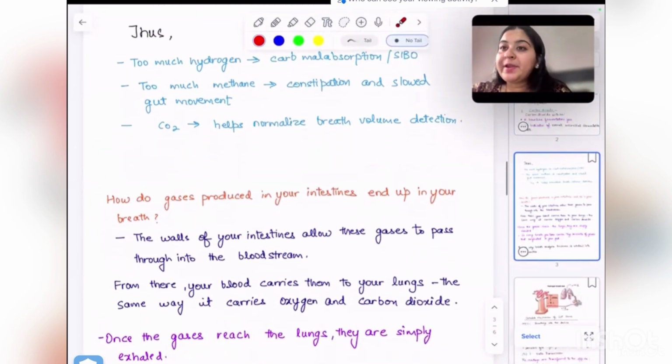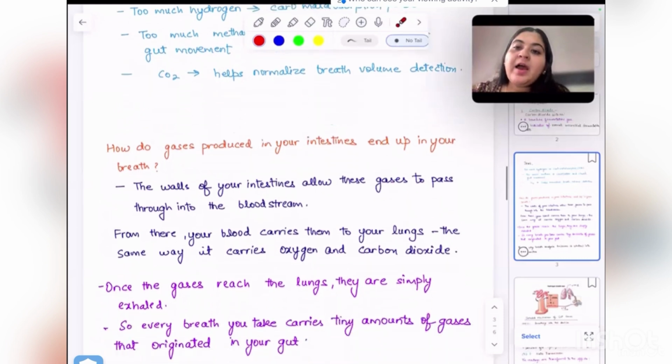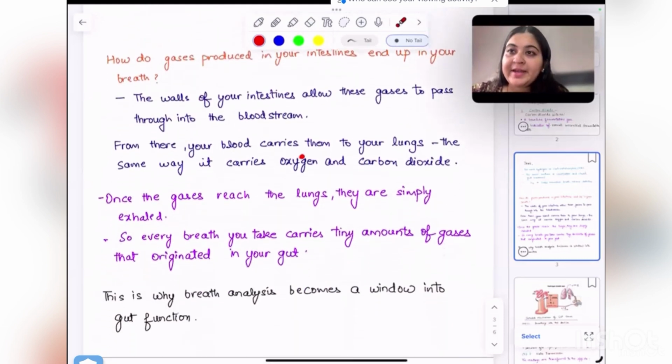How do gases produced in your intestine end up in your breath? The walls of our intestine allow these gases to pass through into the bloodstream, and from there the blood carries them into your lungs. It's the same way it carries oxygen and carbon dioxide. Once the gases reach the lungs, they are simply exhaled. So every breath we take carries tiny amounts of gases that originated in your gut. And this is why breath analysis becomes a window into gut function.